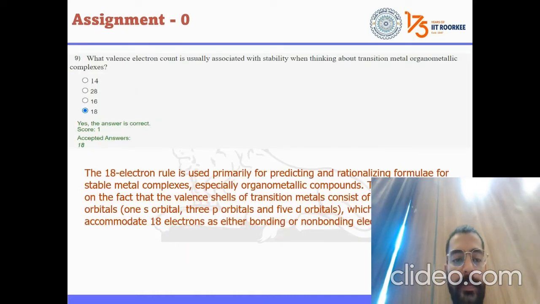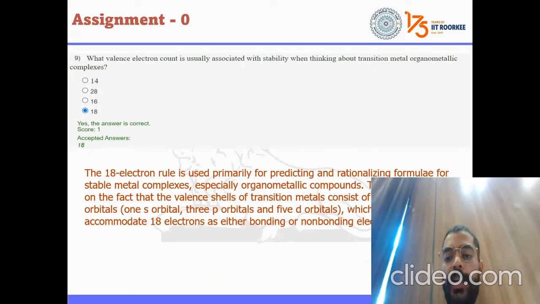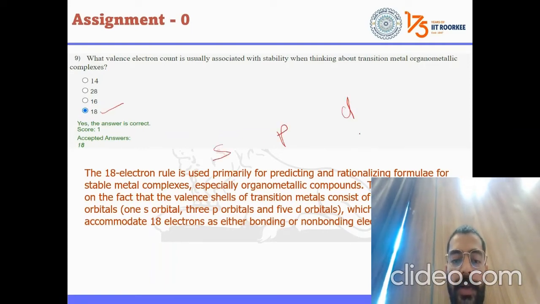The valence electron count is usually associated with stability when thinking about transition metal organometallic complexes. So here the answer is 18, because s, p, and d orbitals are the valence orbitals of the d-block elements, right?